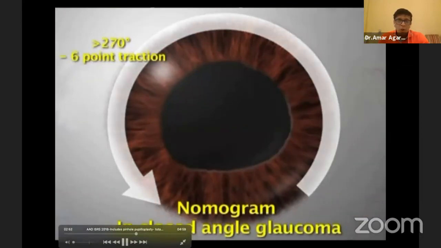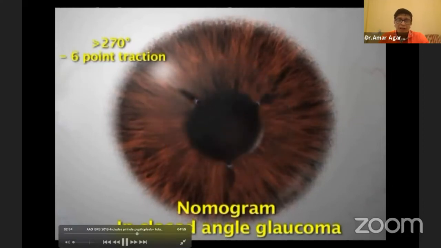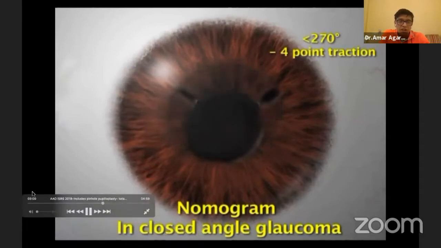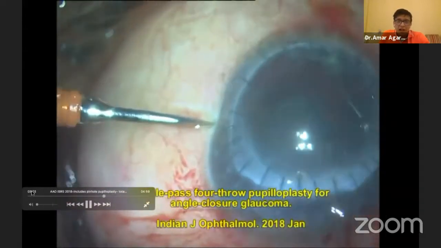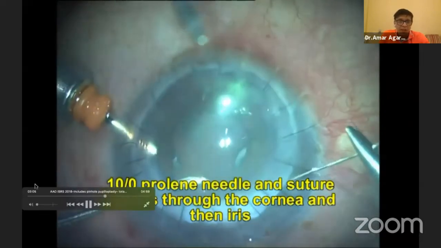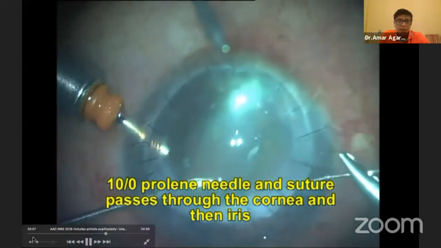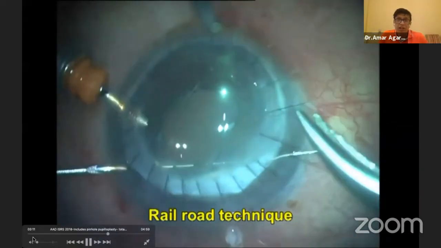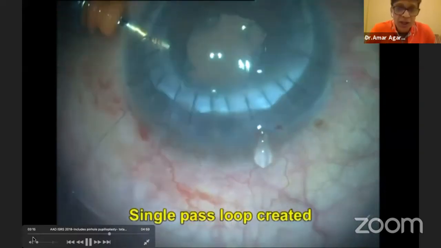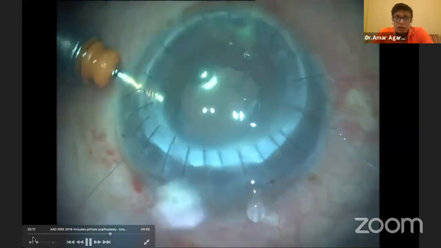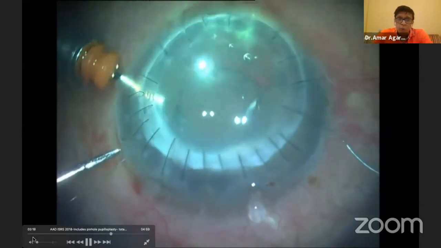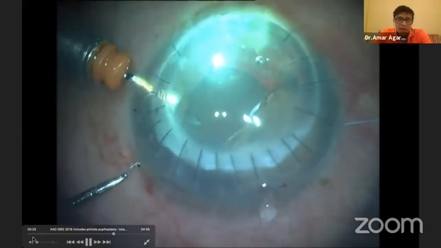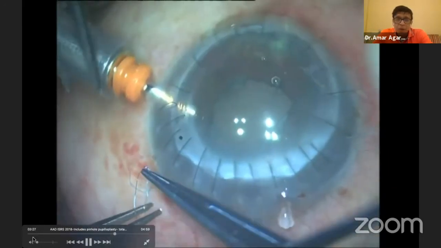Now, you can do a 6-point traction or a 4-point traction depending on how severe the case is by and large. But here you can see I have done a trocar AC maintenance. I like to have fluid in the eye because it helps me much better all the time. Once I've got fluid in the eye, I'm much safer. And remember, this is a penetrating keratoplasty eye, so we have to be careful when we are doing the surgery. Now you see I'm passing this single pass four-throw pupilloplasty, catching it and bringing the loop out, and again passing 4 times, bringing the pupil down to normal.